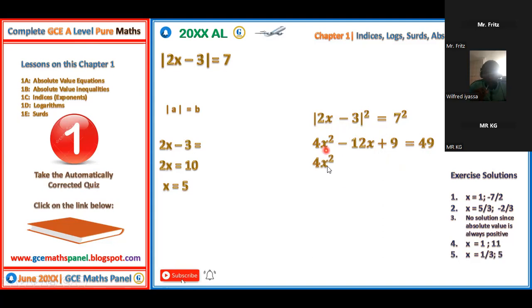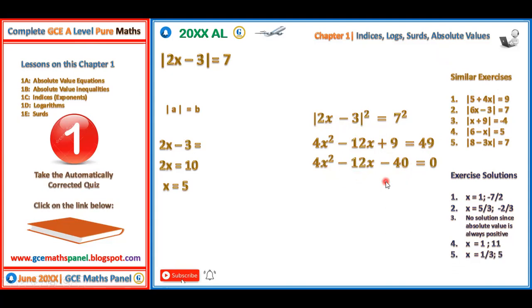We'll have 4x squared minus 12x minus 40 is equal to 0. Now at this point, this is a quadratic, but we can divide all through by 4 first. When we divide all through by 4, we'll be left with x squared minus 3x minus 10 equals 0. With me, I love factorization. So whatever method you use, you simplify, your result will be negative 2 and plus 5.